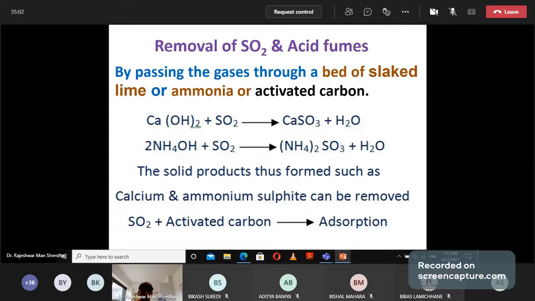The gases are changed into insoluble particles on treatment with slaked lime, calcium hydroxide, or ammonia, or we can use activated carbon. Activated carbon can also remove acid fumes and sulfur dioxide gas. Now I will show the diagram of activated carbon.